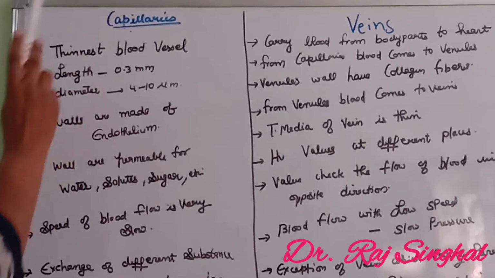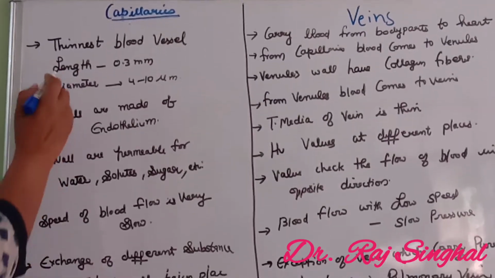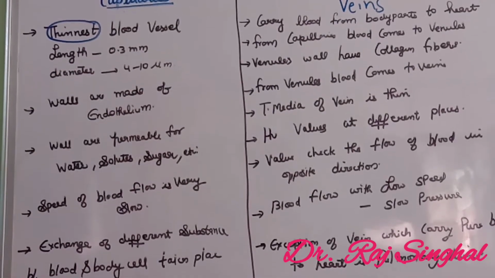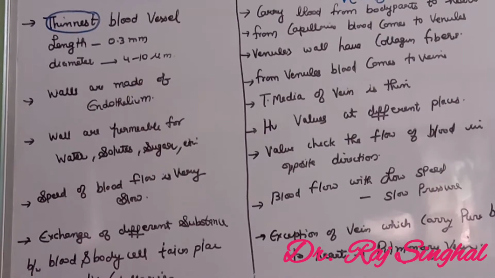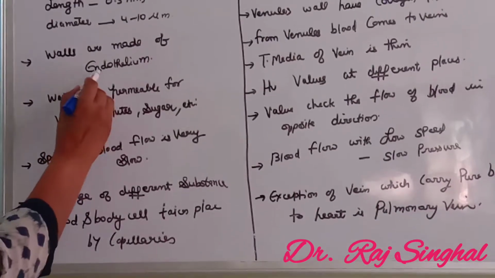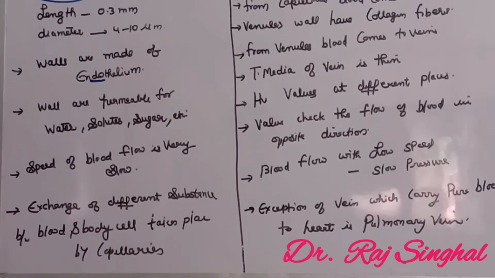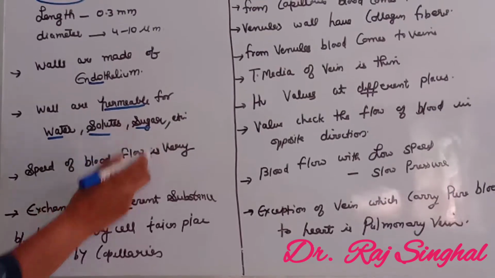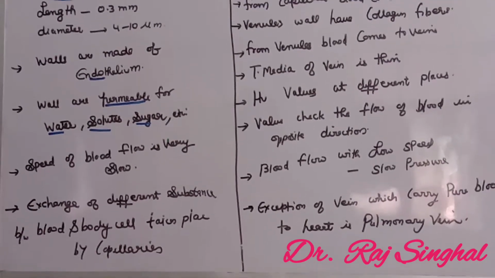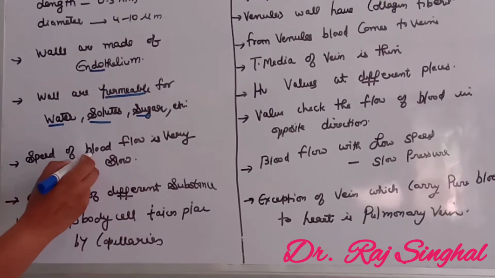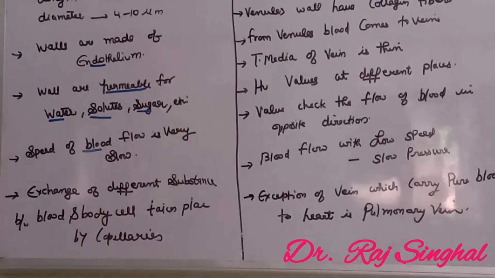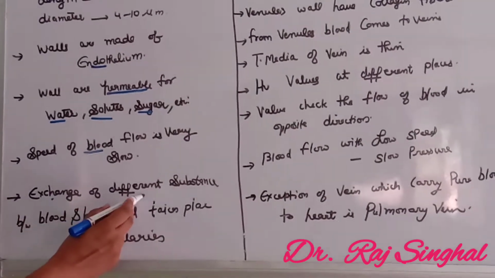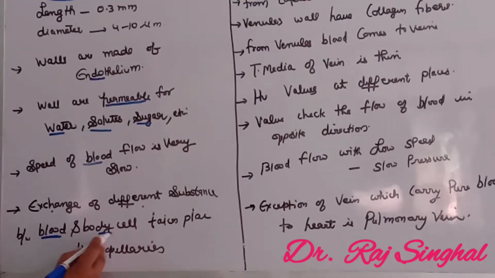Next blood vessel, capillaries. These are the thinnest blood vessels having a length of 0.3 mm and a diameter from 4 to 10 micrometer. Its wall is made up of endothelium. These walls are permeable for various substances like water, solute, sugar, etc. Since they are very thin, the speed of blood flow is very slow. They play an important role in the exchange of different substances between the blood and the body cells.